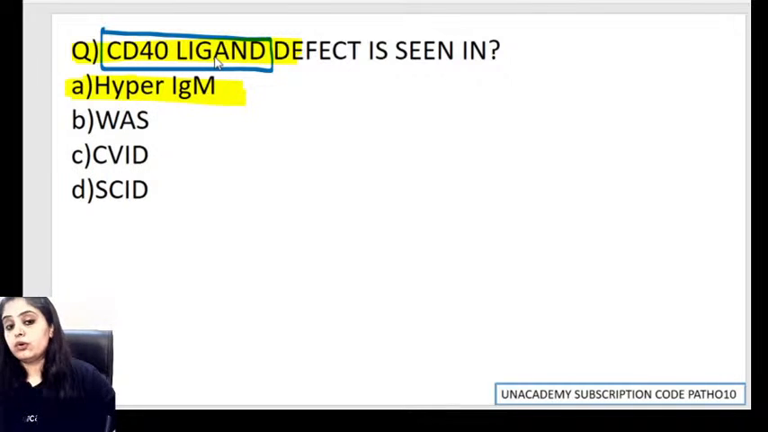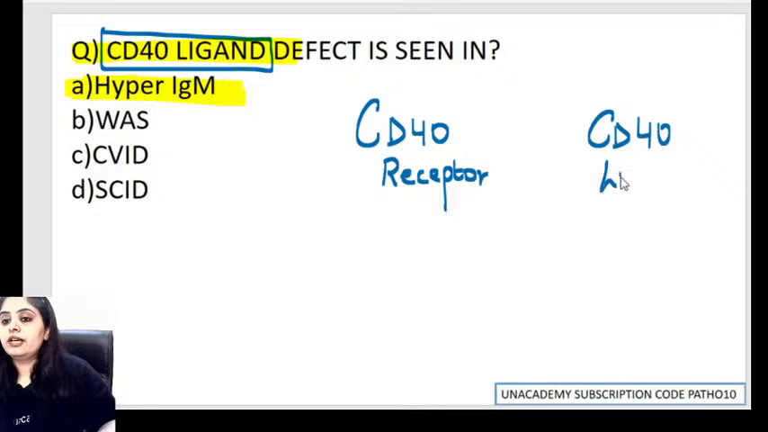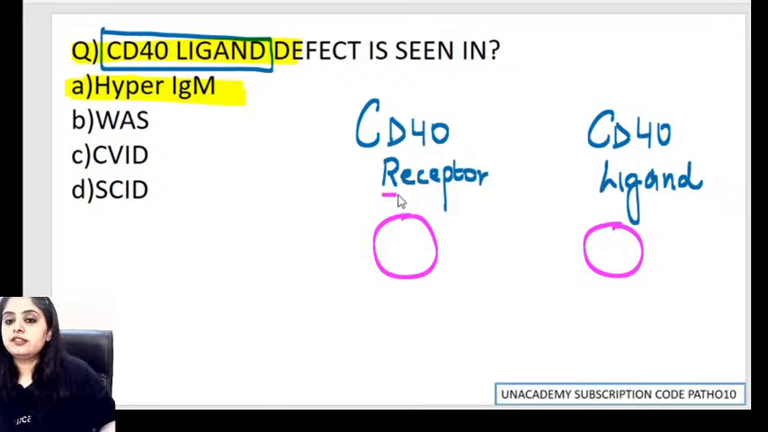Now that is what I want all of you to revise with me. You will say, ma'am, there is something known as a CD40 receptor. And when there is a receptor, then you will say that there is something known as a CD40 ligand, right? CD40 receptor and CD40 ligand. CD40 receptor is present on which cell? Can you label the cells for me? Receptor is present on B cells. Ligand is present on T cells.